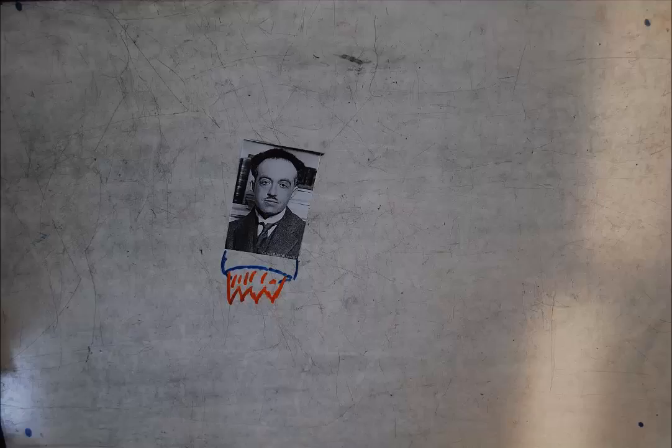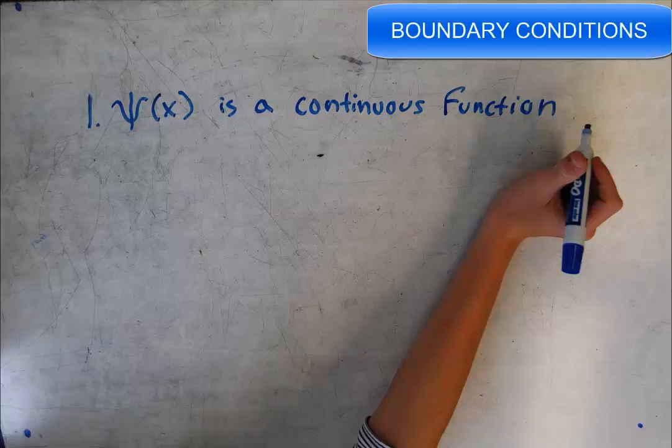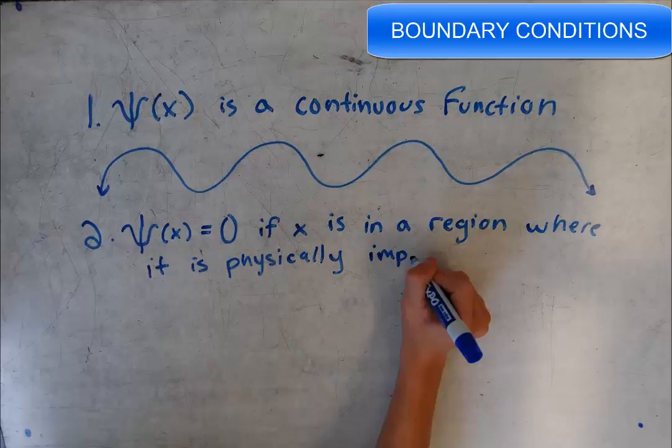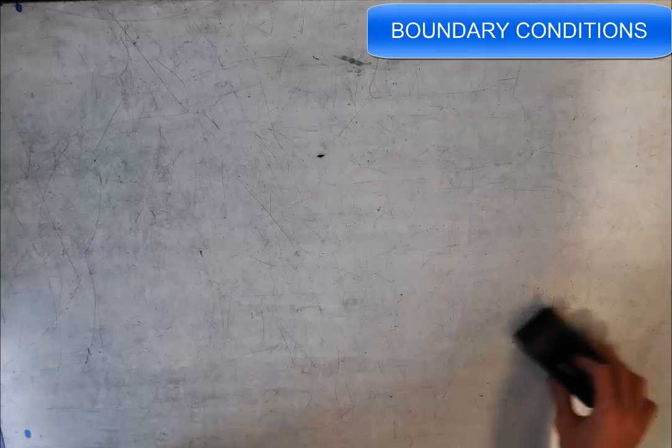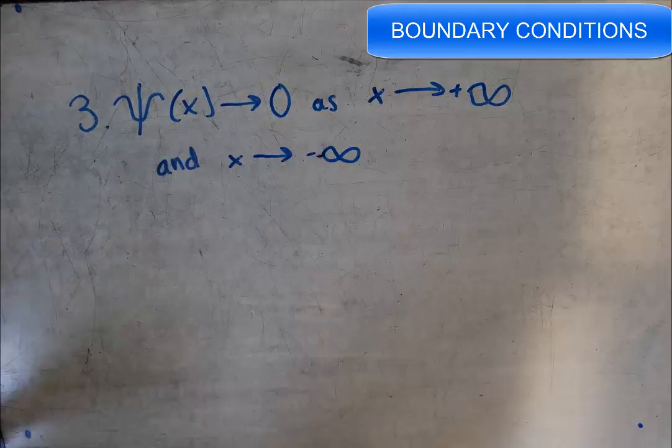Now, there are some rules behind Schrödinger's equation. Not only can it not be solved without a potential energy function, but not all potential energy functions are acceptable. There also exist some boundary conditions for Schrödinger's equation.